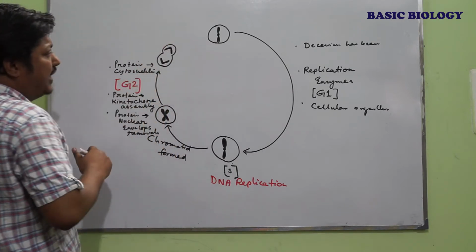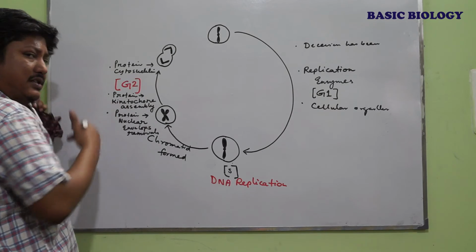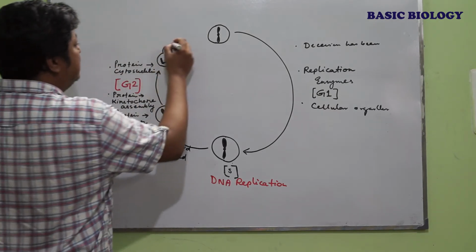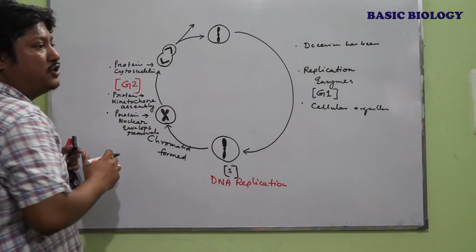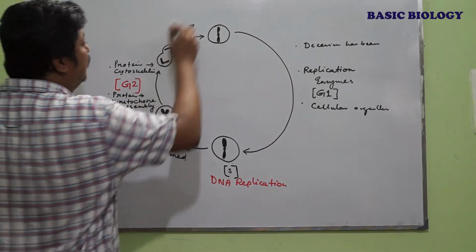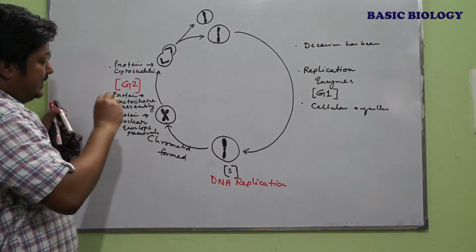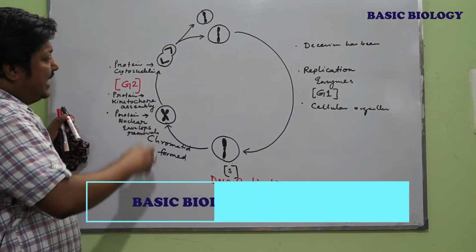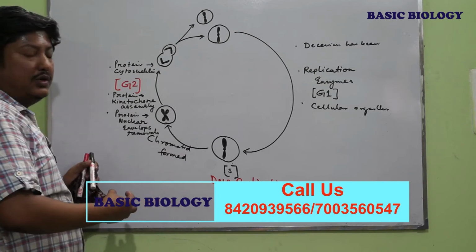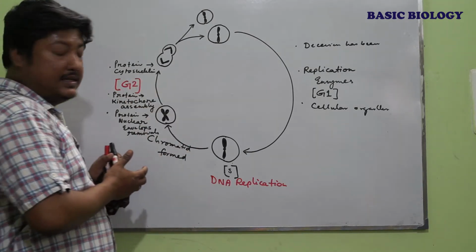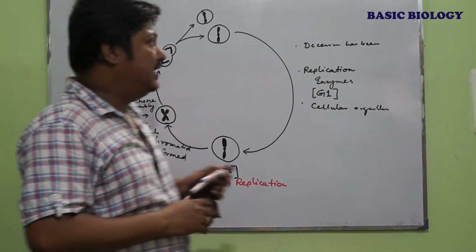Karyokinesis means the nuclear separation, the chromosomal segregation, and cytokinesis means separation of the cytoplasmic organelles and formation of two daughter cells. So in this way, the cell cycle plays an important role to regulate the division process.